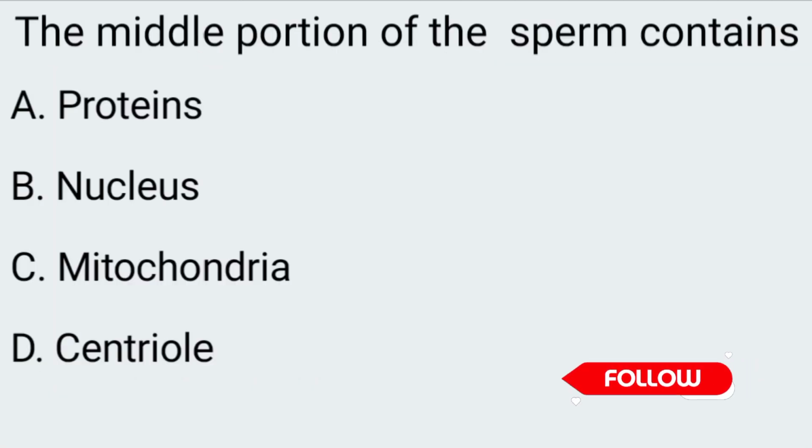Next question. The middle portion of the human sperm contains A. Proteins, B. Nucleus, C. Mitochondria, D. Centriole. The correct answer is option C, mitochondria.